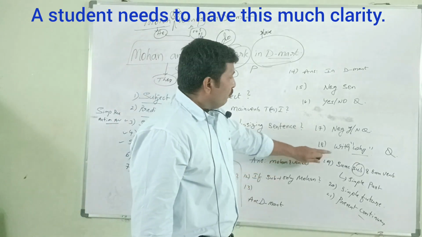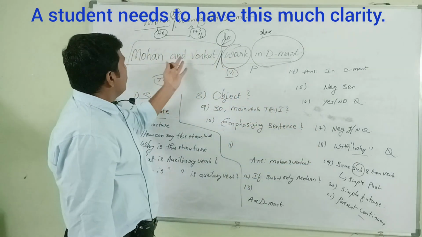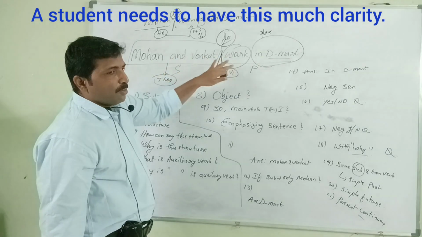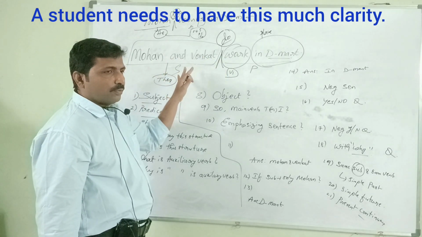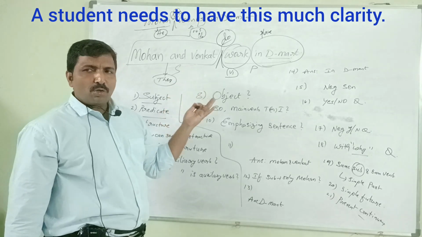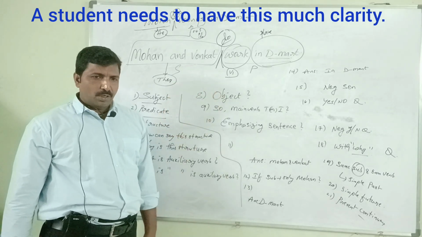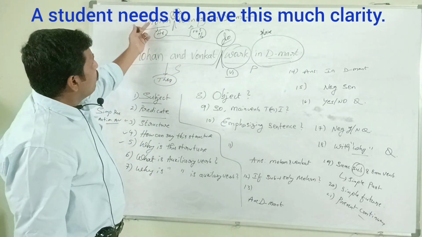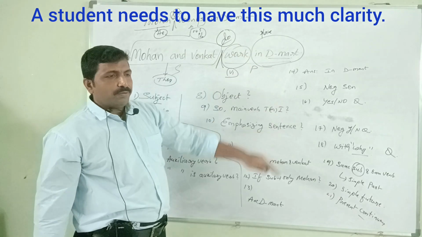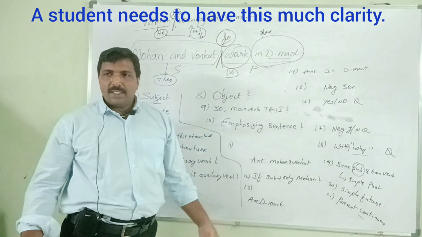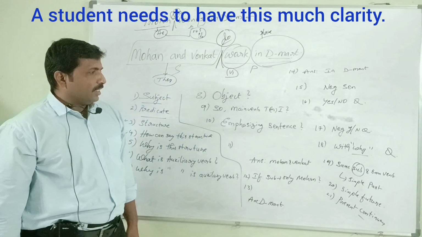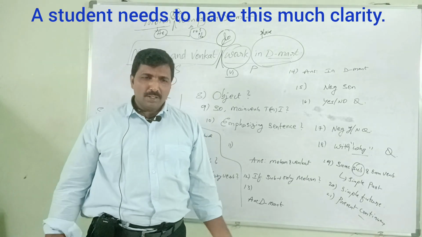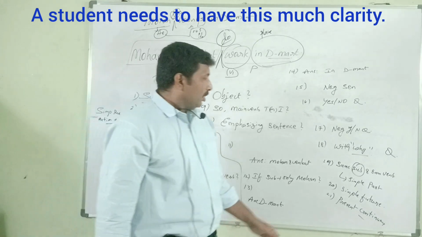Again, with why, can you ask the question by using why for this sentence? Mohan and Venkat work in D-Mart. Why do Mohan and Venkat work in D-Mart? For the above sentence, Mohan works in D-Mart: why does Mohan work in D-Mart? Because he is a rich person, he has some clothes, so why does he work in D-Mart? Something like that.